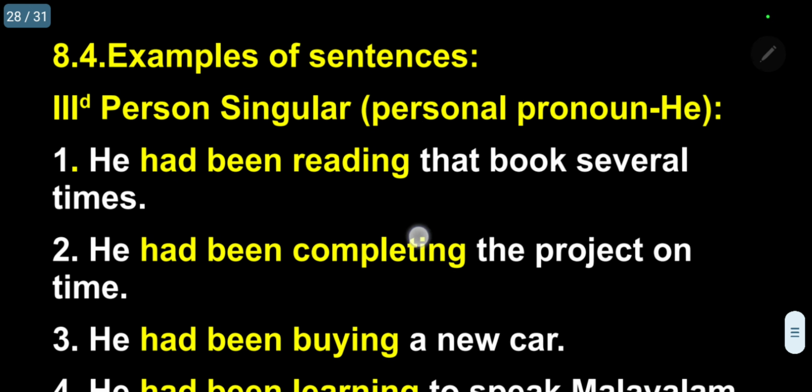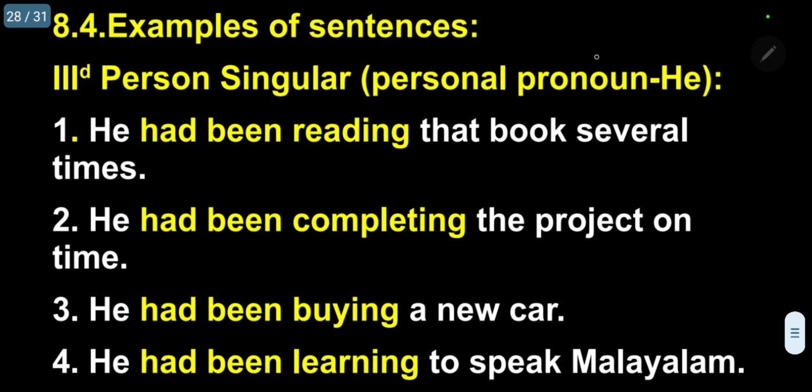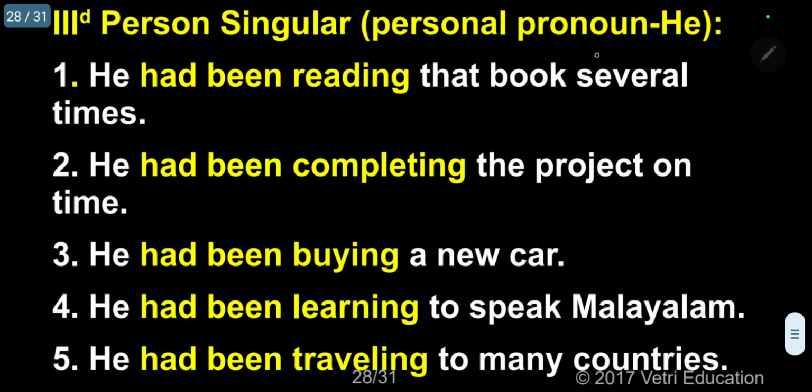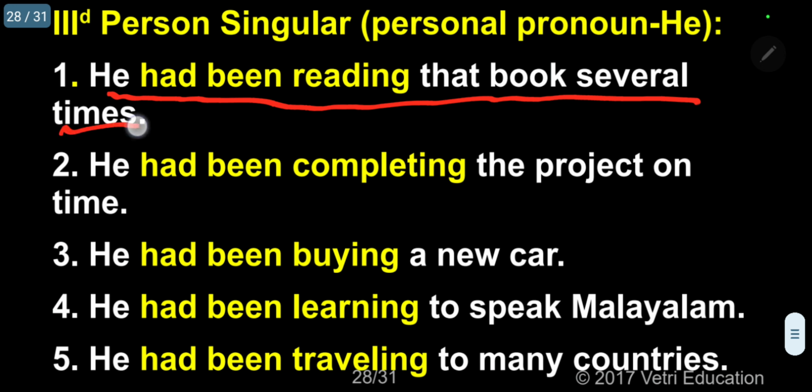The next examples are of third person, singular and plural. In singular, there are 3: he, she, it. Plural, they. So let me take first the third person singular, he. Here I am giving some 5 sentences. He had been reading that book several times.